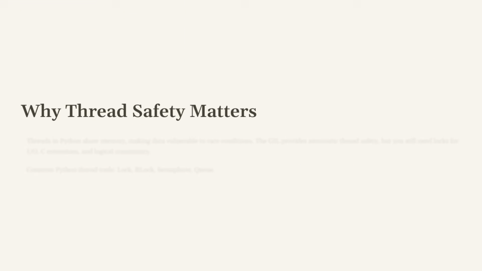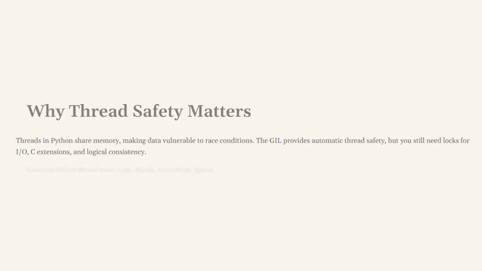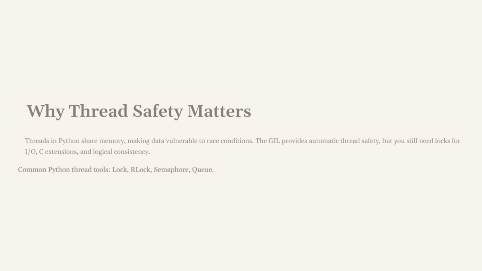So why does thread safety matter? Threads in Python share memory, making data vulnerable to race conditions, and the global interpreter lock provides some automatic thread safety, but you still need locks for IO, C extensions, and also logical consistency. Last but not least, common Python thread tools include the lock, RLock, semaphore, queue, and many others.